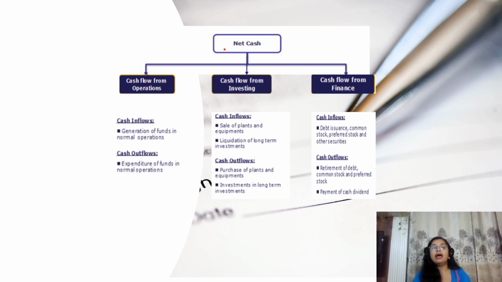In case I am paying them back, like redemption of my debentures, or repayment of my long-term loans, that would be my outflow. Or in case I am paying any interest on that, or dividend on shares, then that would be my outflow from financing activity. Hope all these things are clear to all of you.